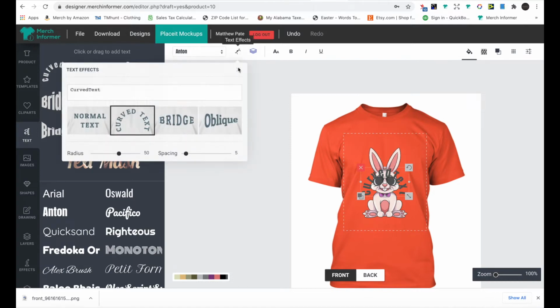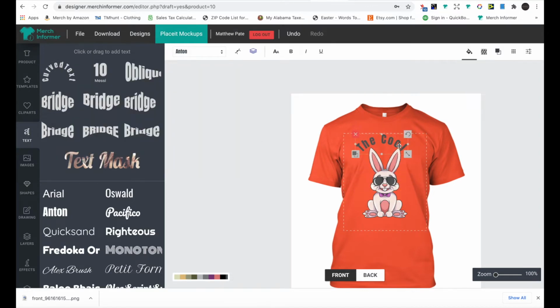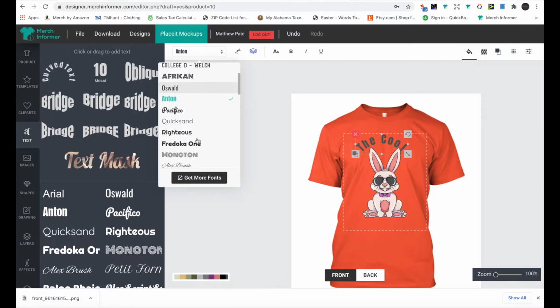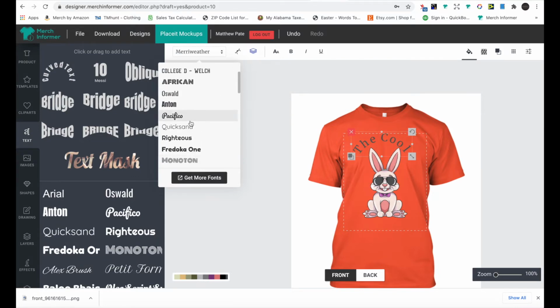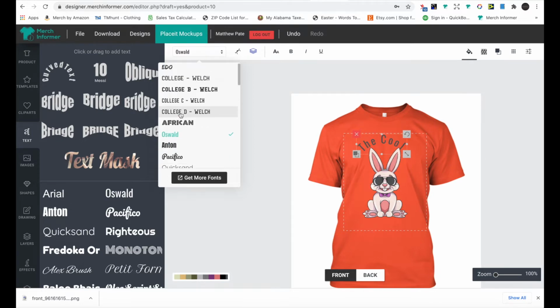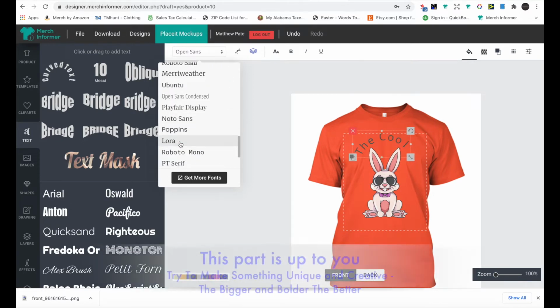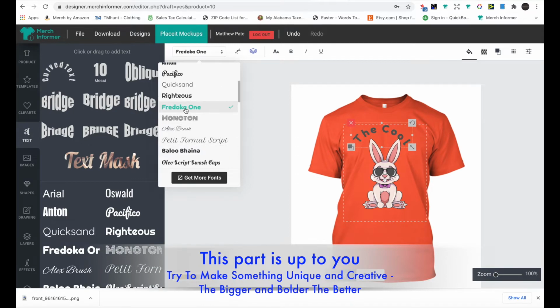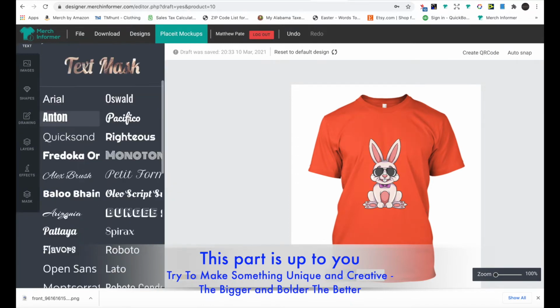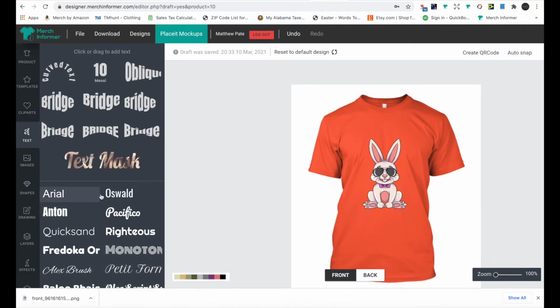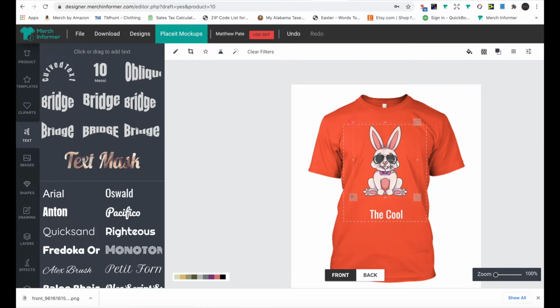I'm gonna use curve text, and I could adjust it here. I'm gonna say the cool. I'm gonna use something that stands out. I'm just gonna move this up here and center it.